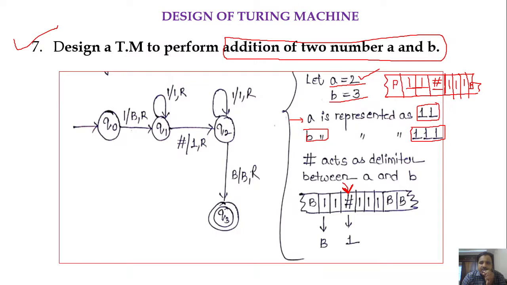Okay, right. So how do we perform the addition? So first, the addition of 2 and 3 should give us something like 5 ones. Okay, so the result of A and B must be 5. So A value is equal to 2, B value is equal to 3, which means the result must be a 5. Okay, so to implement this logic, I am considering A value in a binary format and B value in a binary format. Okay, so A value 2, I am representing as 1 1, and B value I am representing as 1 1 1.